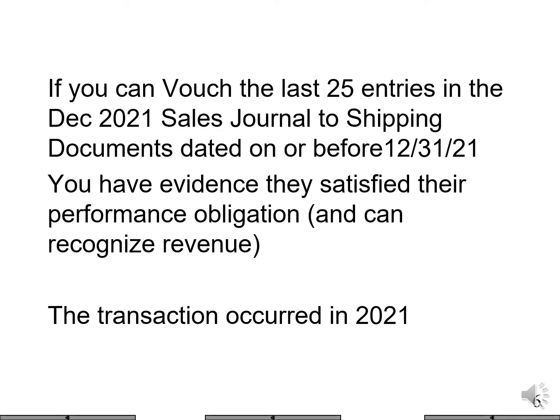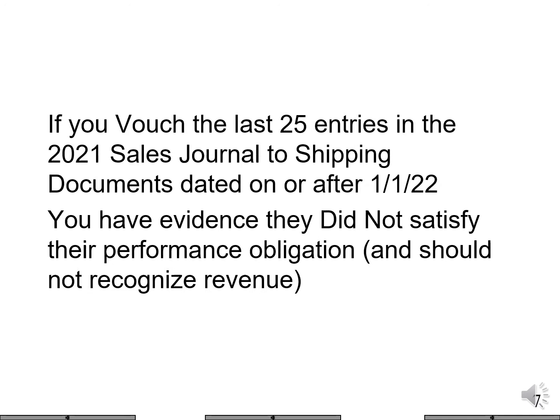If we can vouch the last 25 entries in the December 21 sales journal to shipping documents dated on or before December 31st, 21, we'll have evidence that they satisfied the performance obligation and can recognize the revenue in 2021. The transaction occurred in 2021.